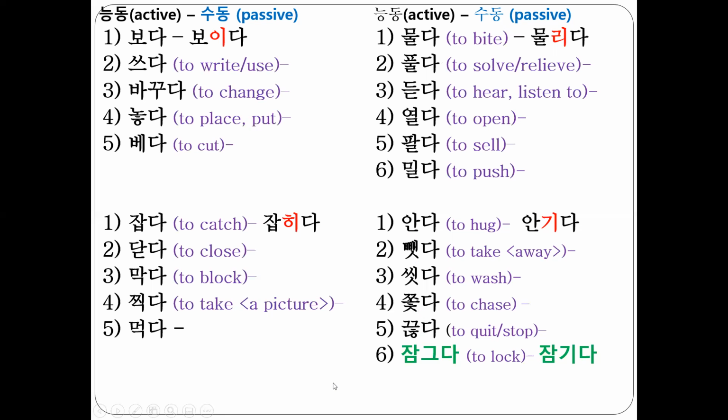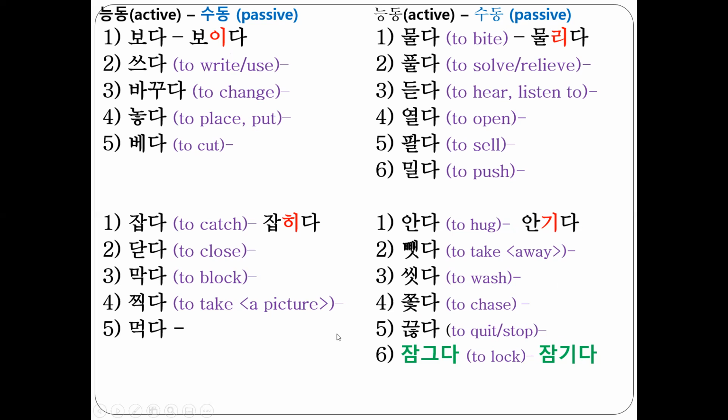Okay, 갑니다. So there are many active verbs and passive verbs, and if you see the syllable 이, 히, 리, 기 in a word, in a verb, you can guess mostly they are passive verbs입니다.